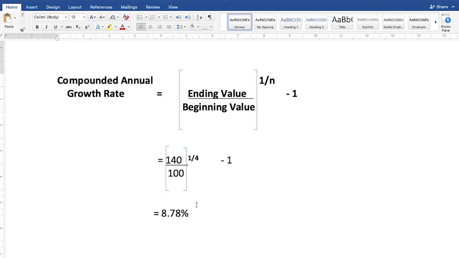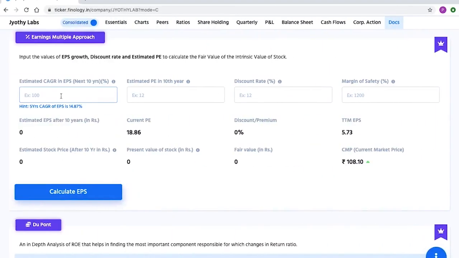A CAGR of 8.78% means that the stock on an average grew by 8.78% every year. Now here in the first box, we need to enter the expected CAGR in EPS over the next 10 years. As a hint, we have provided you the EPS grew by nearly 15% in the last 5 years.